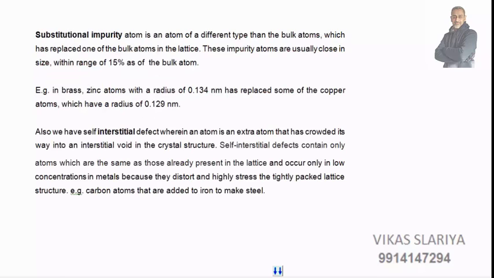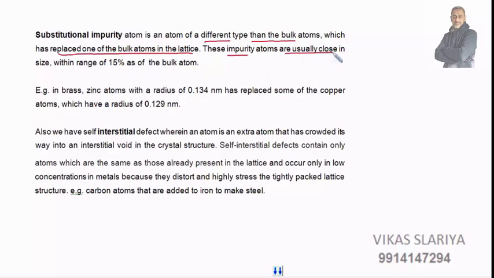Then there is substitutional impurity. What is substitutional impurity? Substitutional impurity atom is an atom of different type than the bulk atoms which has replaced one of the bulk atoms in the lattice. Okay, it is different from the bulk atoms but it has replaced one of the atoms. These impurity atoms are usually close in size, within a range of 15%.